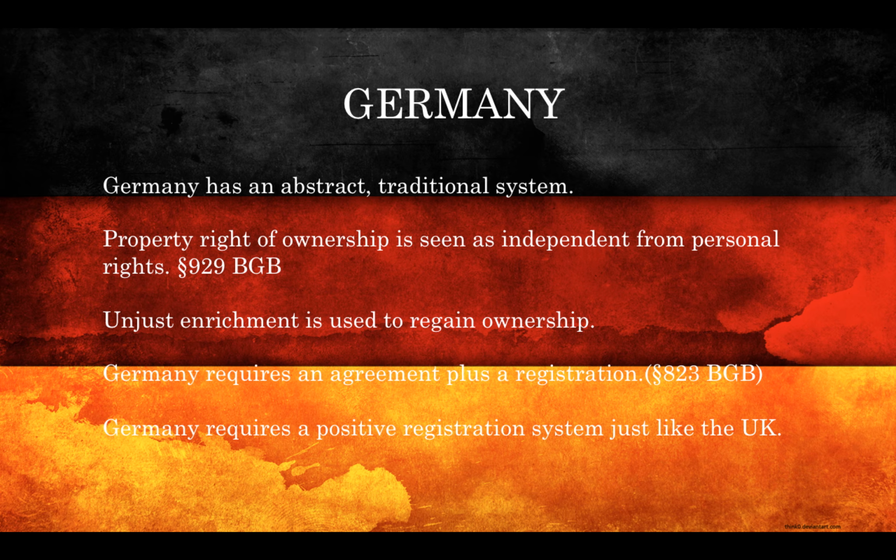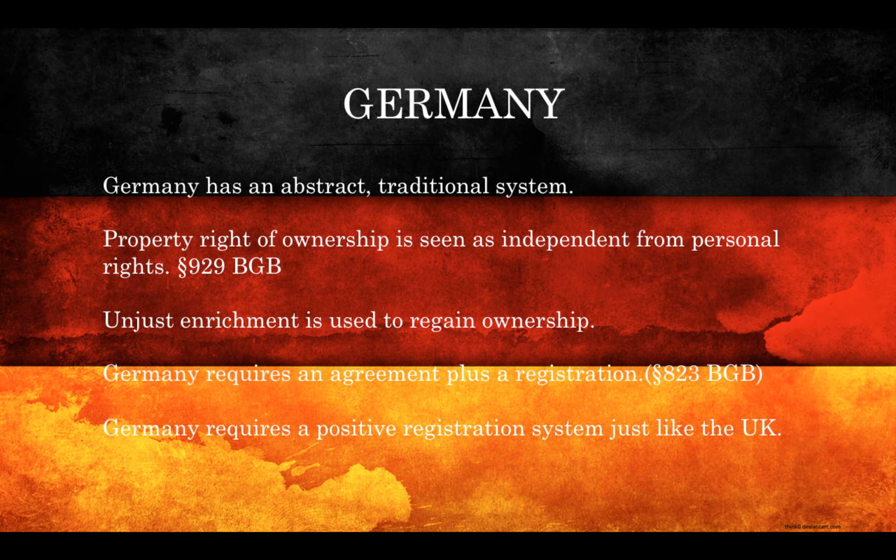When we move on to Germany, the approach of Germany towards ownership is single and absolute. Germany is an abstract traditional system. The validity of the transfer of ownership is judged independently from the validity of the contract. Property right of ownership is seen as independent from personal rights. In the case of an invalid contract of sale, the seller cannot revindicate, since the contract does not affect the transfer of ownership, but has a personal contractual right based on the principle of unjust enrichment to regain ownership. The buyer then is obligated under this principle to return the object in question to the seller.